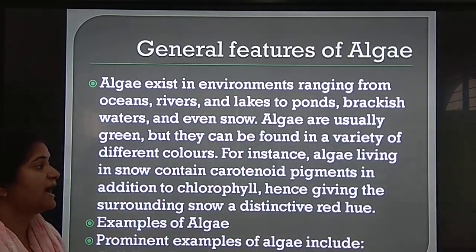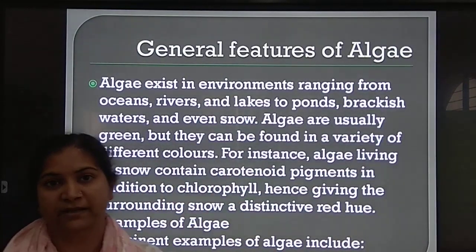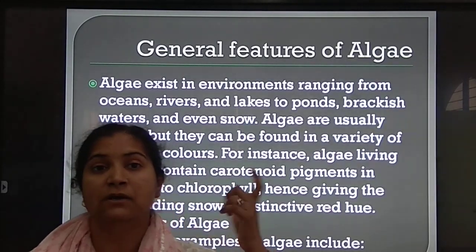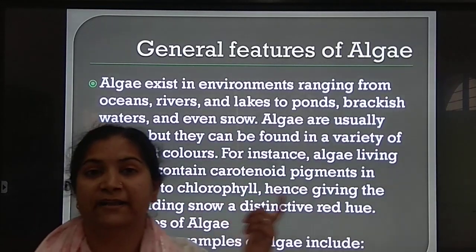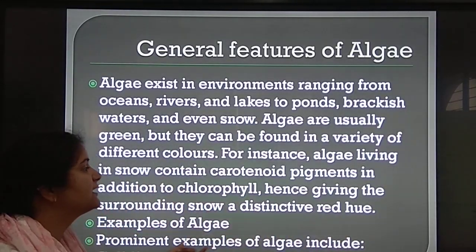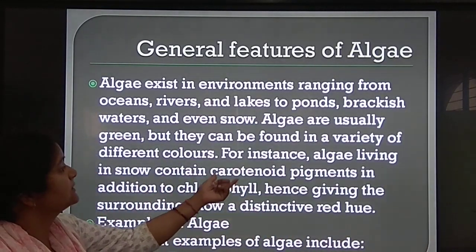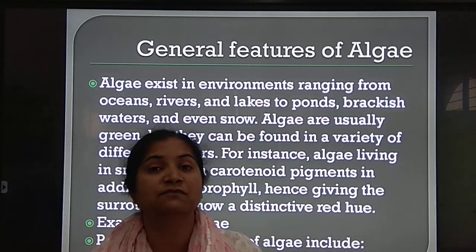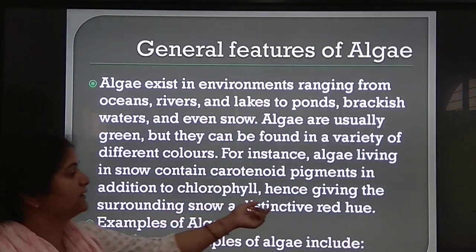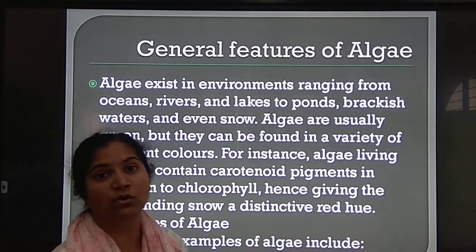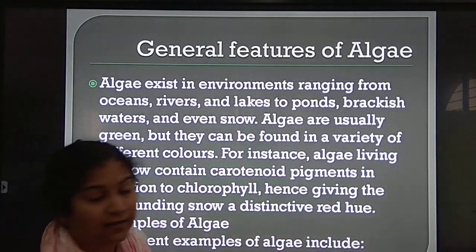The word carotenoid sounds familiar. This same pigment is present in carrot also. Carrot is red in color, so this pigment is a red color pigment. So, the algae found in snow have this red pigment, giving the snow that red color.